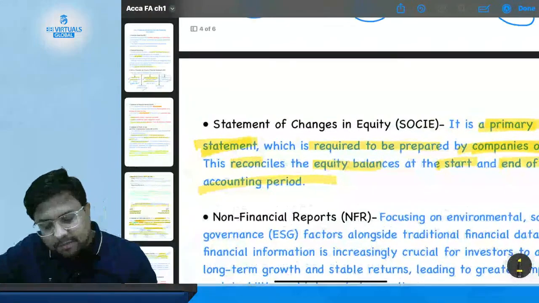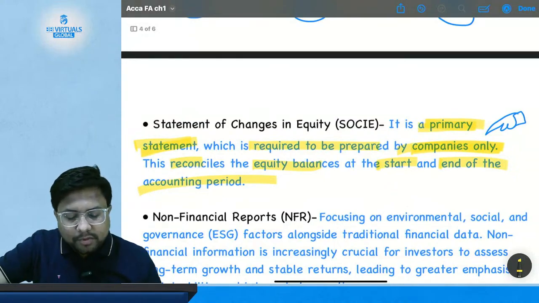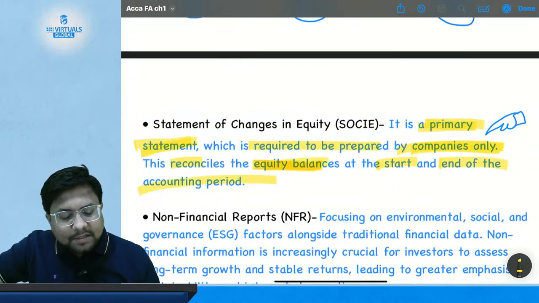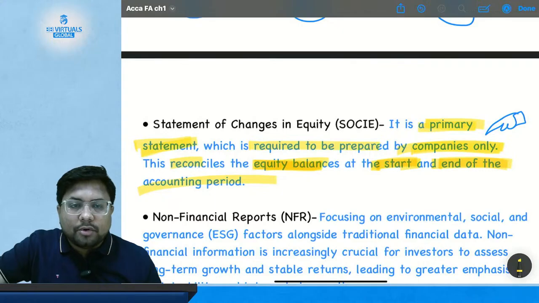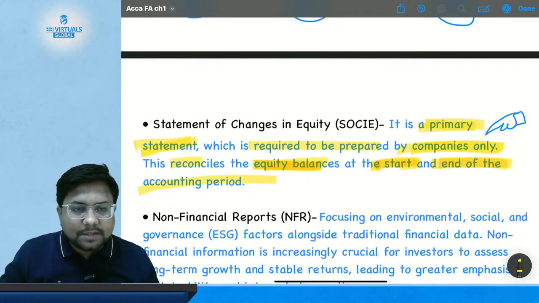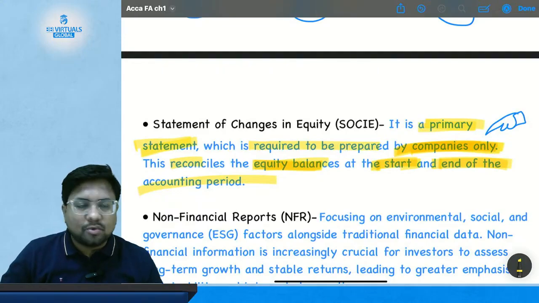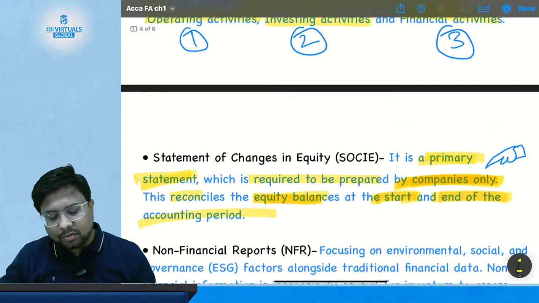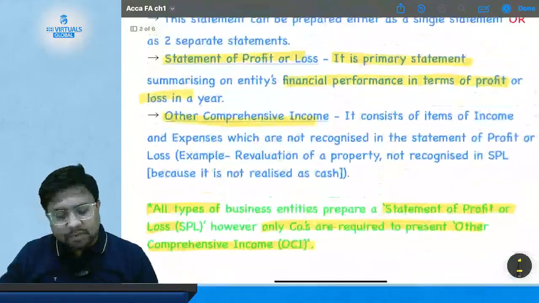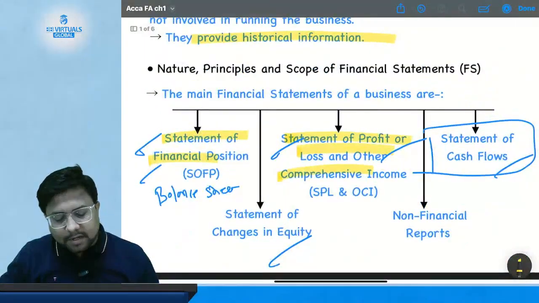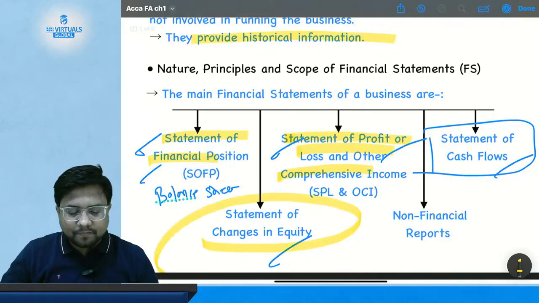Okay, so the statement of changes in equity will tell you about the equity balances at the start and at the end of the accounting period and does the reconciliation of the same. And again, it is required to be prepared by companies only. Okay. So this is again one of the financial statements that we have studied.